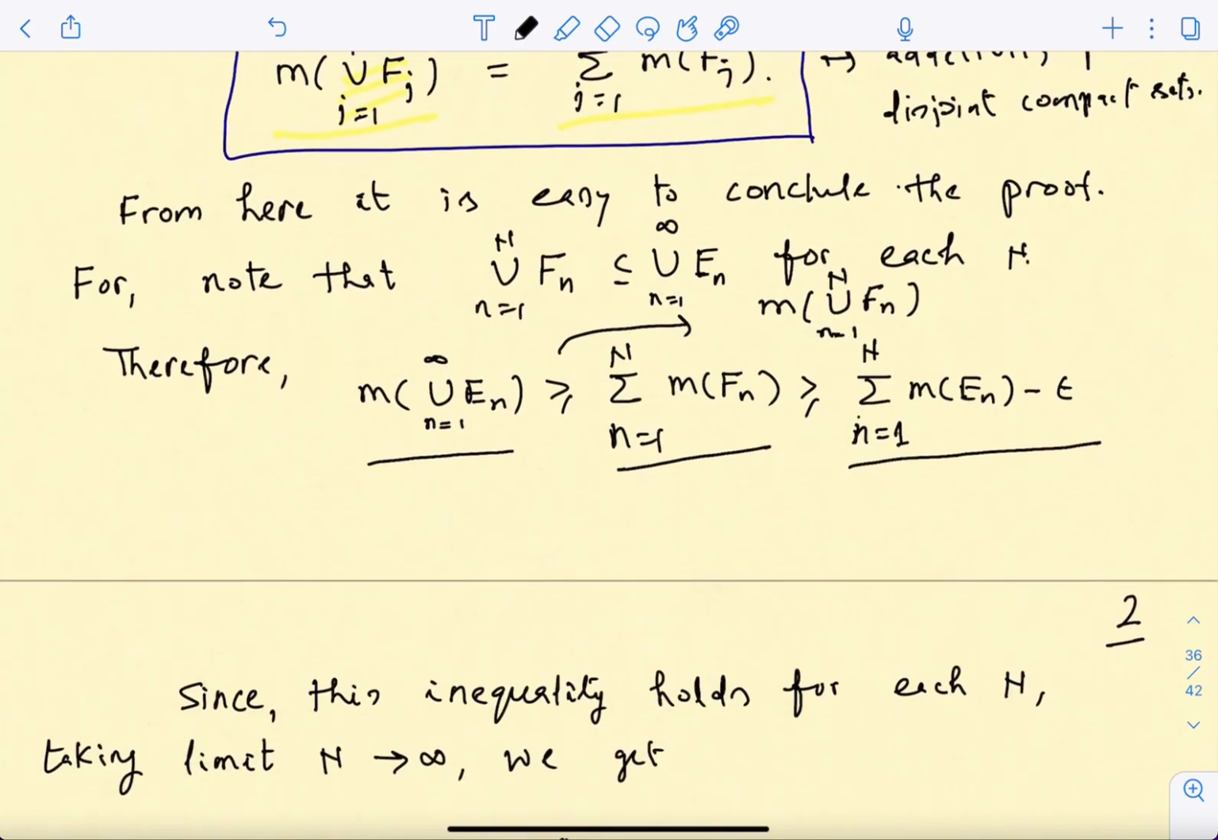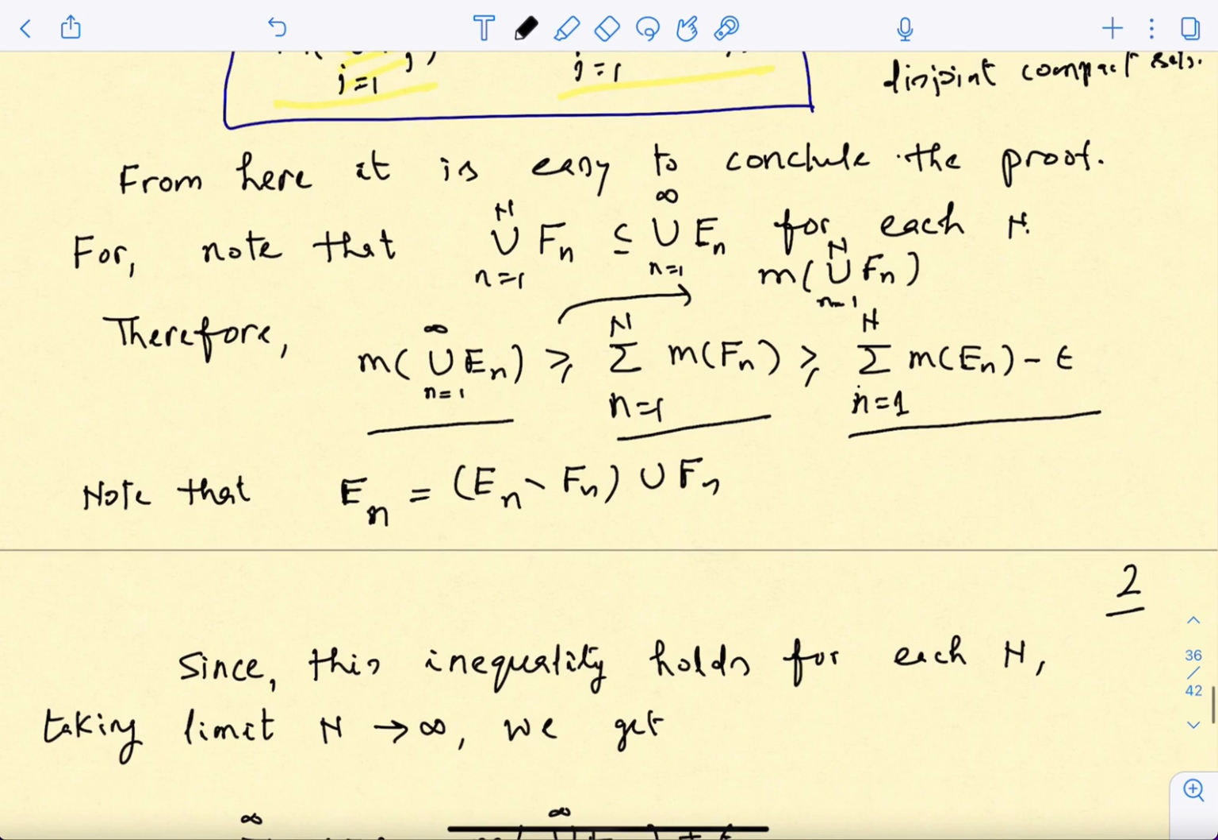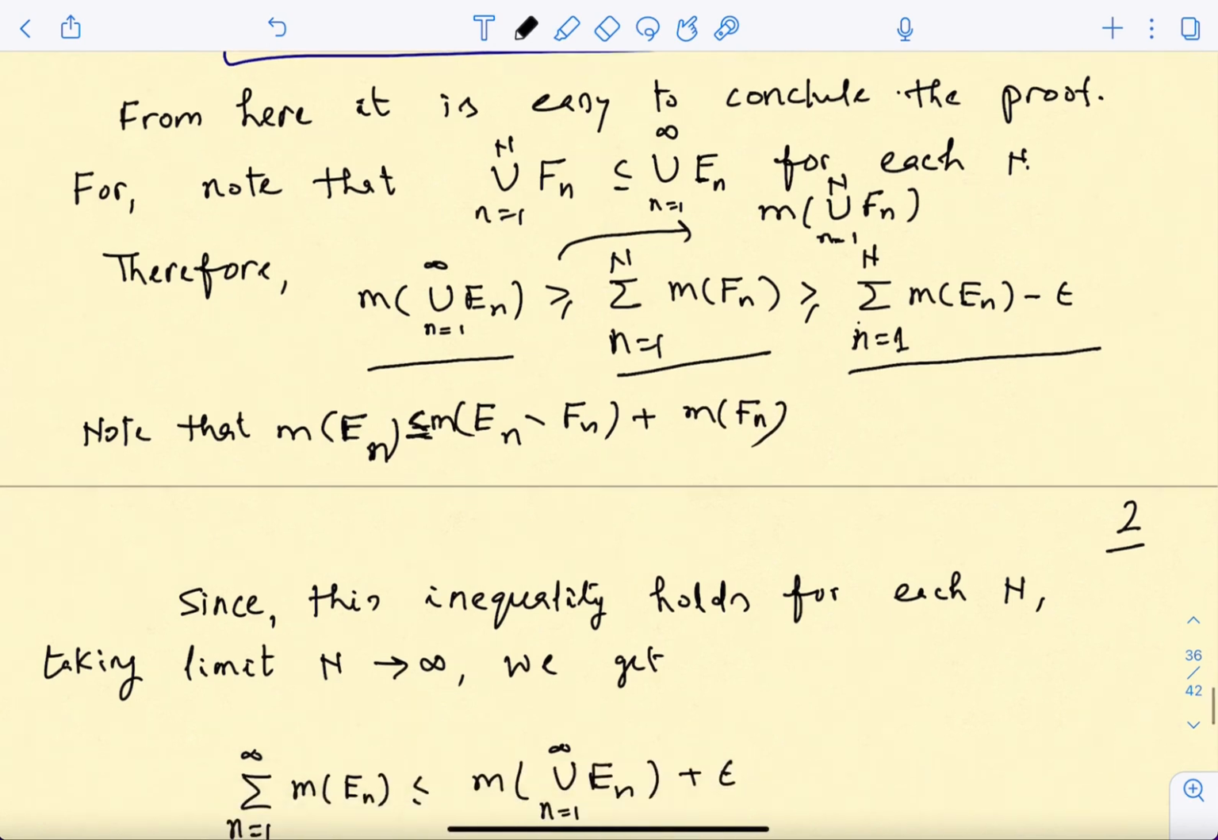And so just note, why is this? I'll write it here. Note that Ej is nothing but En minus Fn union Fn, isn't it? So if I take the measure, at least I can use the subadditivity property. I will not write everything again and again, but subadditivity will tell me this. Now you notice the difference has come, which is further less than or equal to m of Fn plus epsilon, because this is how we chose.